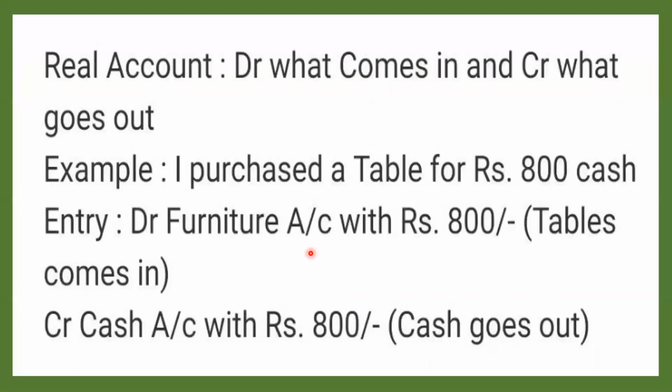Next. I purchased a table for rupees 800 cash. A table is what? An asset, right? So the table is an asset. It is furniture. That means it comes under a real account. It's simple, like that only you should make it. And where do you have to put it? Debit the furniture account. That means the furniture account is to be debited. And the cash account should be credited with the same amount, rupees 800.